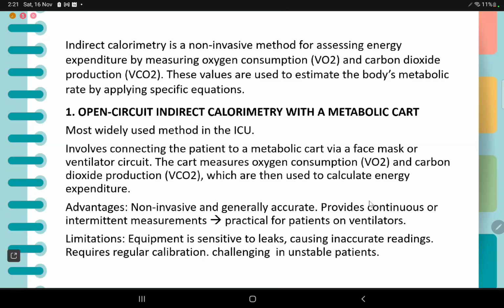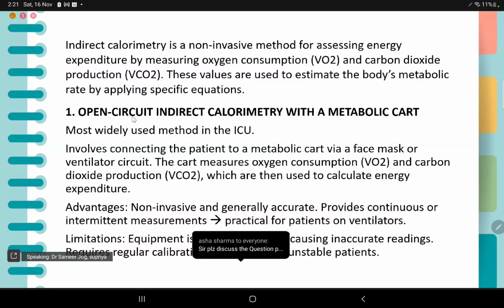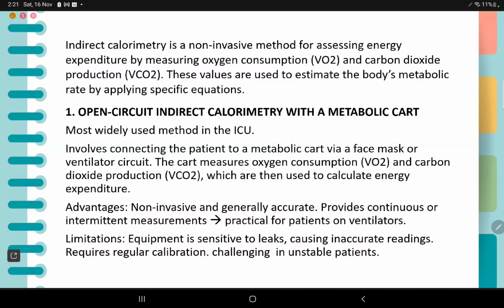Here I have kept the answer to the point, relevant to the use of indirect calorimetry in critical care. So the first one is open circuit indirect calorimetry with a metabolic cart. Most widely used method in the ICU, it involves connecting the patient to a metabolic cart via a face mask or ventilator circuit. The cart measures oxygen consumption and carbon dioxide production, which are then used to calculate energy expenditure. Advantages are that it is non-invasive, generally accurate, and provides continuous or intermittent measurements, which is practical for patients on ventilators. Limitations are that the equipment is sensitive to leaks, causing inaccurate readings, requires regular calibration, and is challenging in unstable patients.